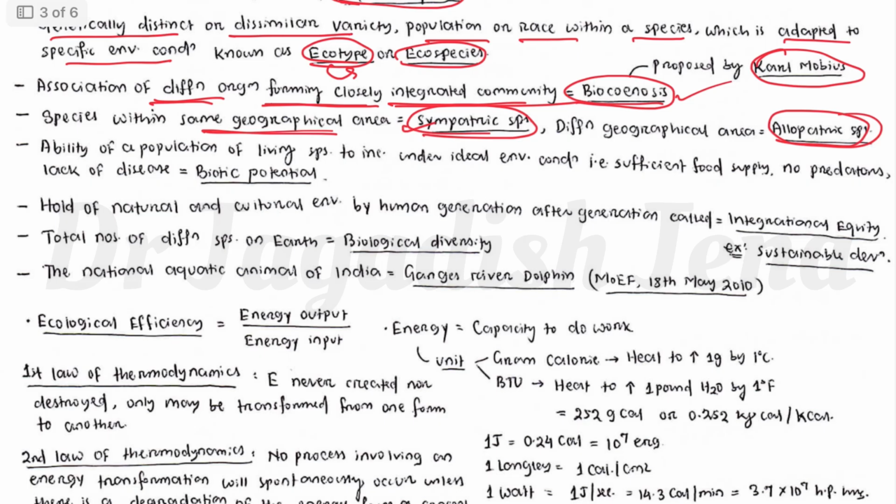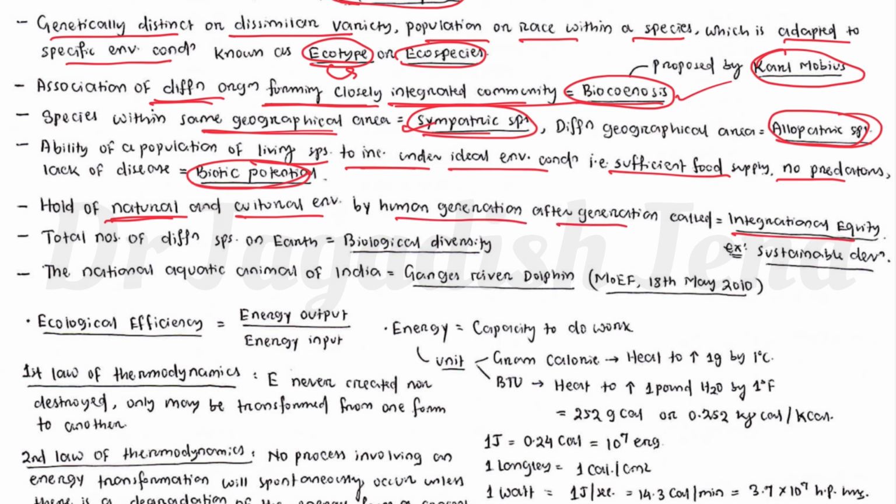Then the ability of a population of a living species to increase under ideal environmental conditions, like sufficient food supply, no predation, and lack of disease, is called biotic potential. Biotic potential is the potential of an organism in a particular environment having an optimum resource base. Then holding natural and cultural environment by human generation after generation is called intergenerational equity or sustainable development. The total number of different species on earth is called biological diversity.